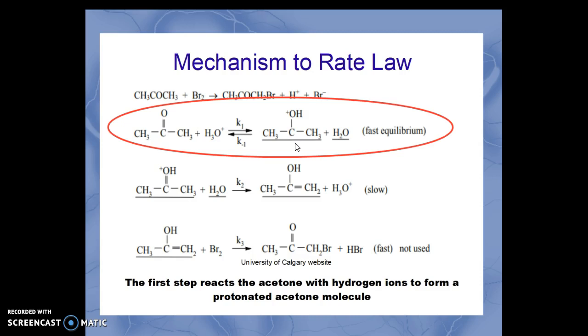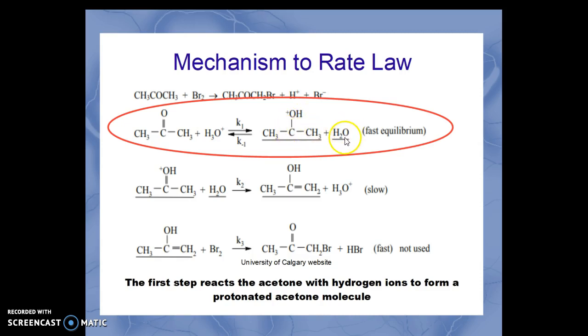You can see that the first step, the hydrogen ion, is put onto the oxygen, which originally was double bonded in the acetone, and now of course this has a plus charge that was brought in by the hydrogen ion. If you draw the Lewis structure a little more carefully, you'll see that that's true.